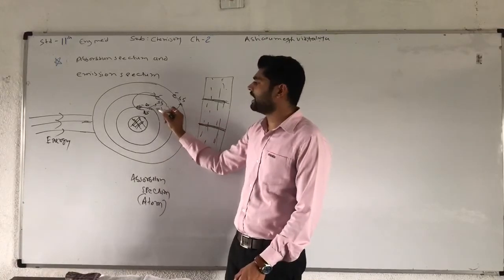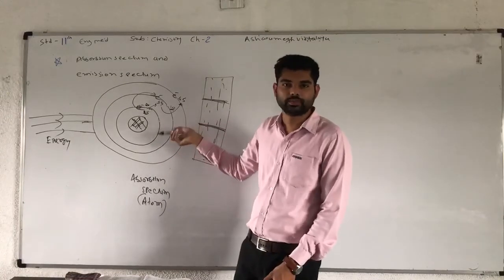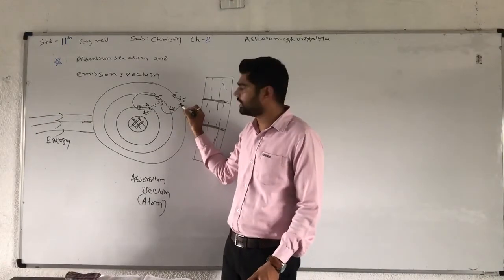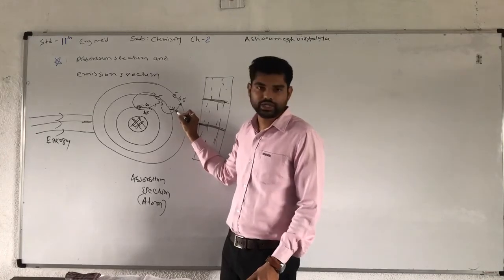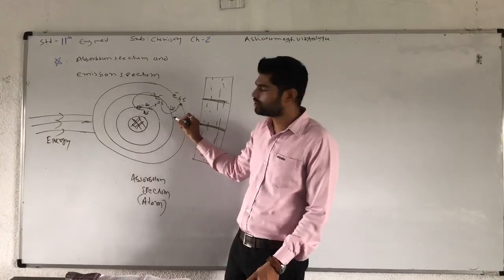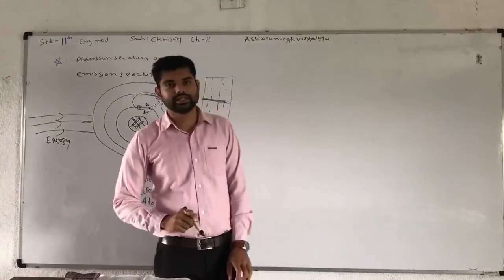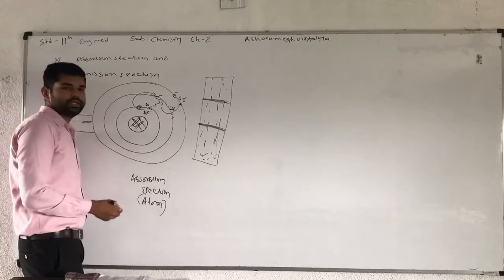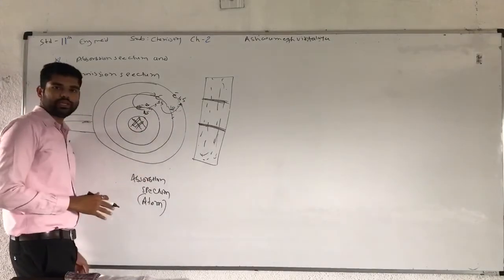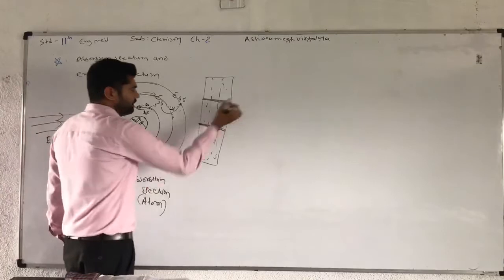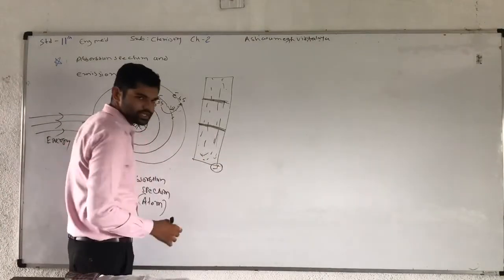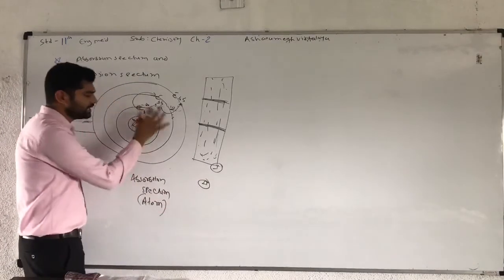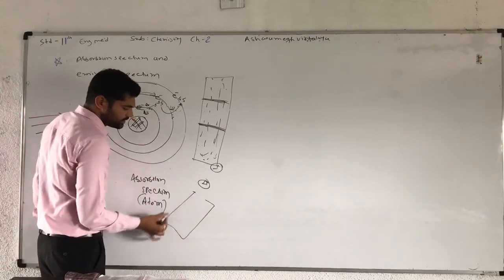Suppose 20 units of energy are released. In a similar way, this electron goes to the third orbit, releases 10 units of energy and goes back to the second state. So energy is released. So now this time we can show the spectrum. So in the second time, first case is for absorbing energy and case 2 is for releasing this energy. You can see here the spectrum.